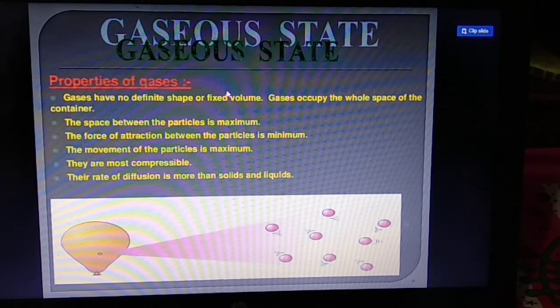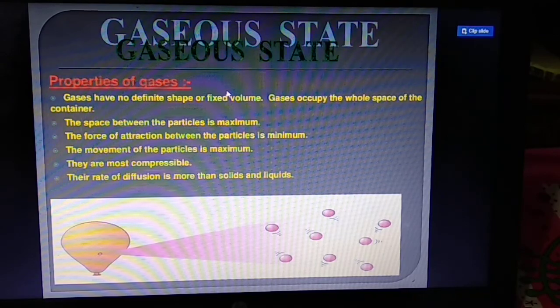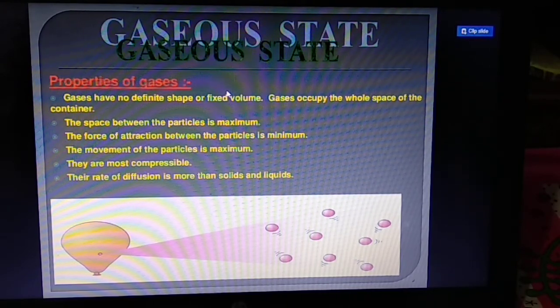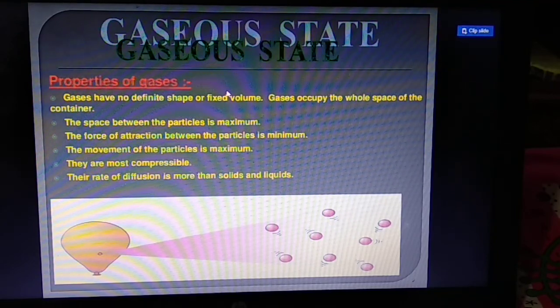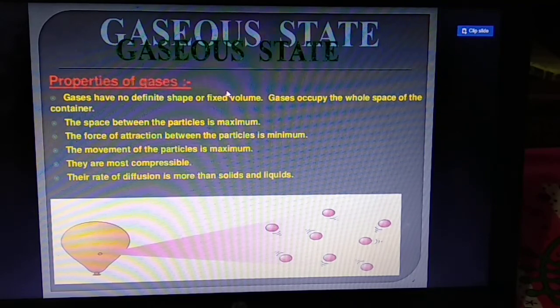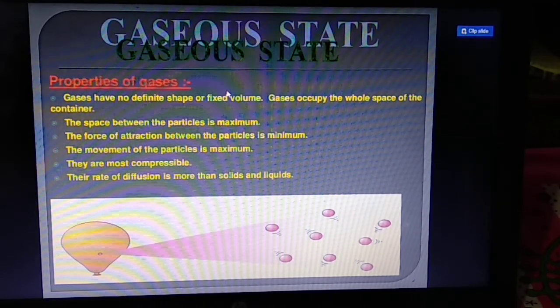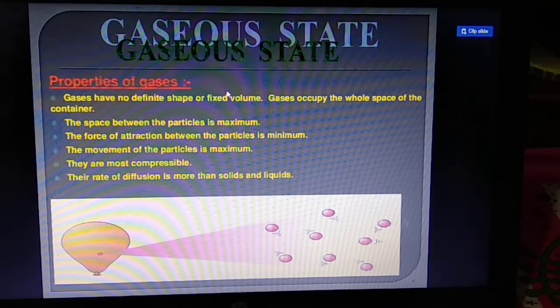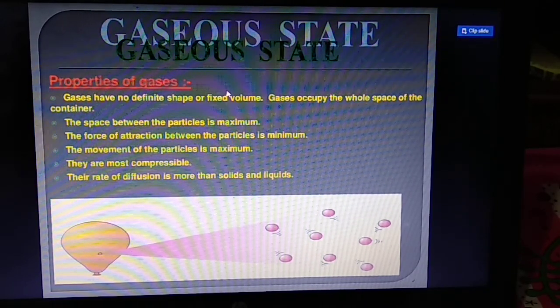In liquid state, the space is intermediate. But students, do you know the space between the particles in the gaseous state is maximum? That's why force of attraction is minimum. Space and force of attraction are inversely proportional. If space is maximum, force of attraction is minimum.